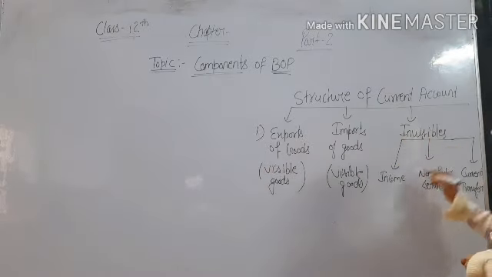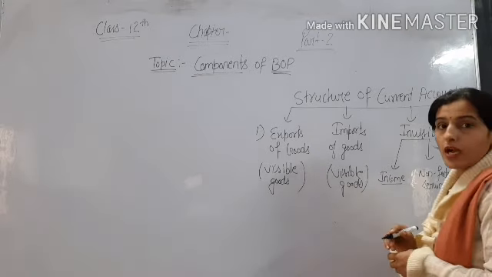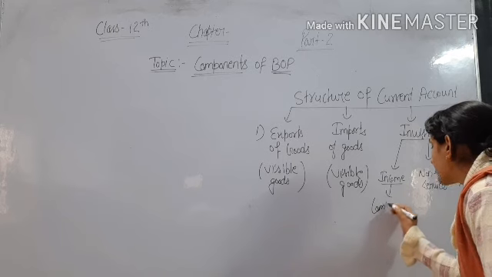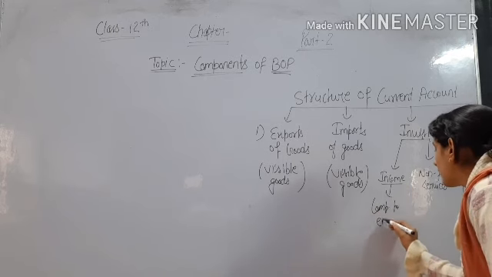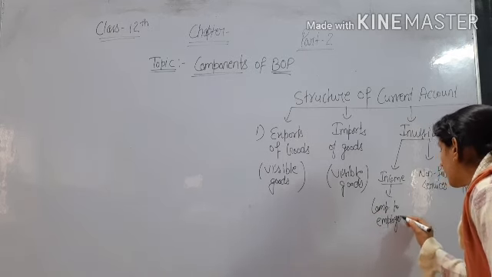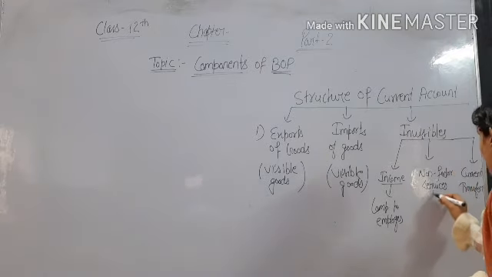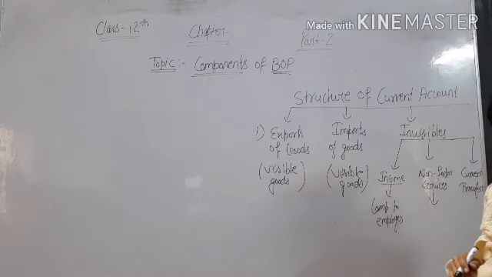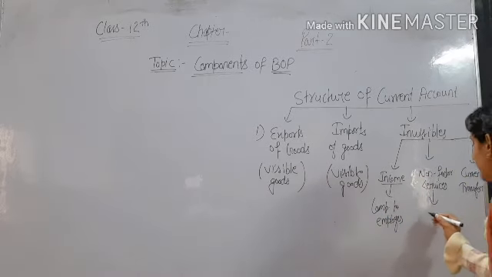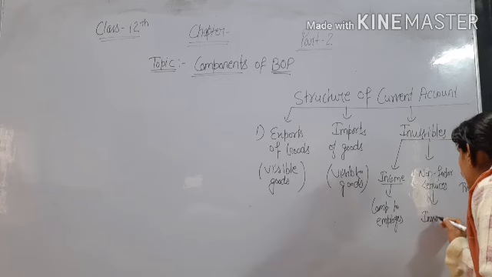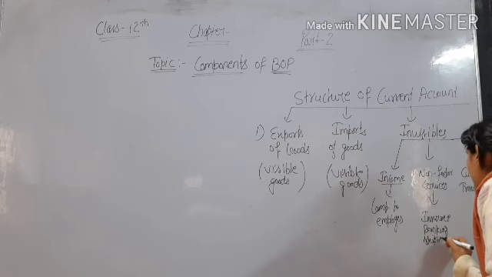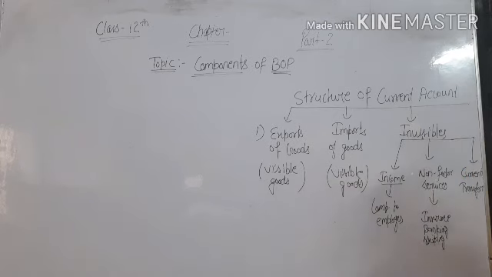Then invisibles. In invisibles we include income. What type of income? Income means compensation to employees, meaning salary to the employees. Non-factor services means services that cannot be seen, which are included in invisibles. Non-factor services include insurance services, banking services, and shipping.